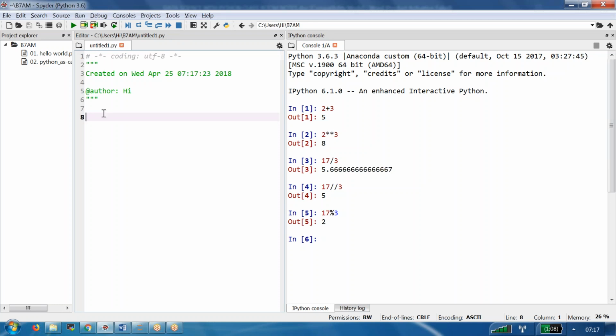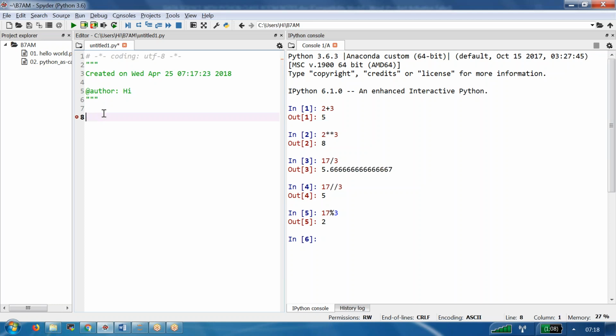Now, generally in C language or C++, we used to define int a, like that, right? Here the flexibility is you need not define what the data type is. The system automatically takes it. Not only in Python, the same thing happens in R language also. That's one of the great points about the Python language as well as R language.